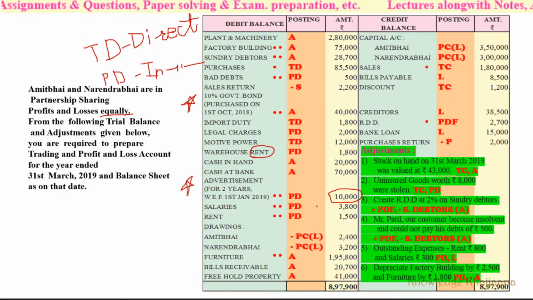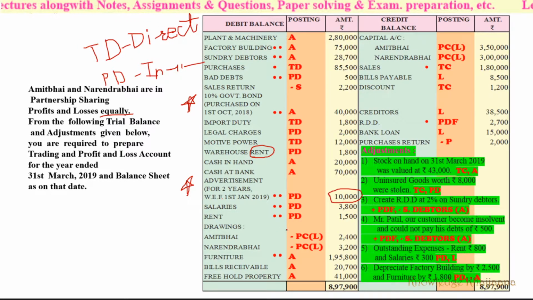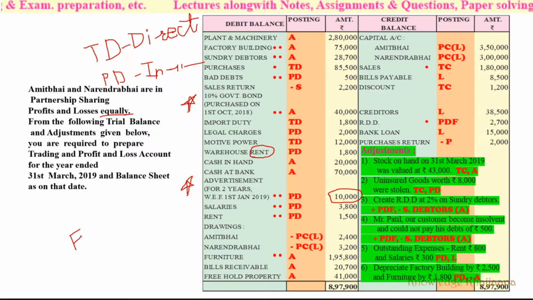Then salary, profit and loss account debit side; rent, profit and loss account debit side. Drawings have been made by Amit Bhai and Narendra Bhai. A separate partners' current account is not given here, so we assume they are maintaining partners' capital by the fluctuating capital method.